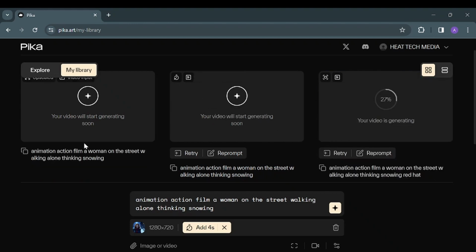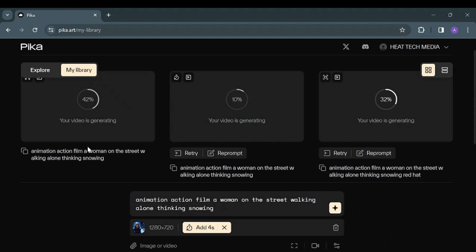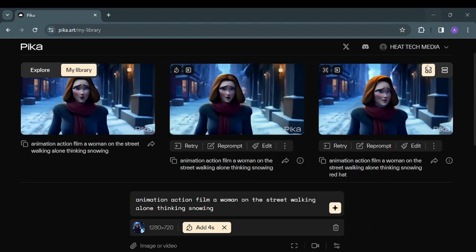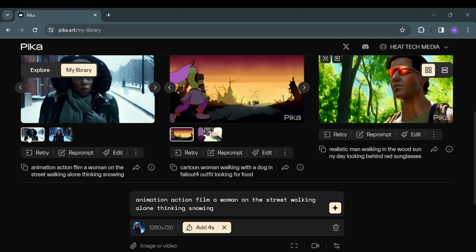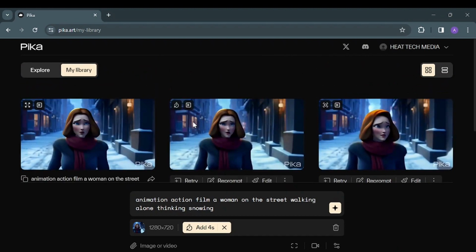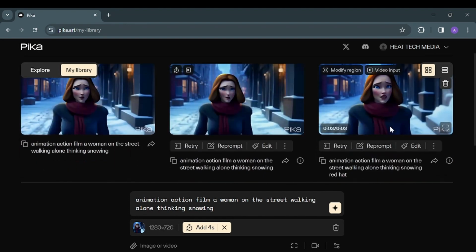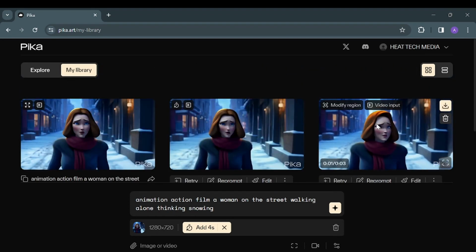Upscale will give you more details in your video with a higher resolution. We'll see now the results for each one and see what is the difference here. Now let's look at the first photo we generated. This is when after we retry it, this is the photos we got. Now we'll go back to the photos with the modify region. Nothing happened actually here. I think because the movement is much. We'll try to modify in a different way.